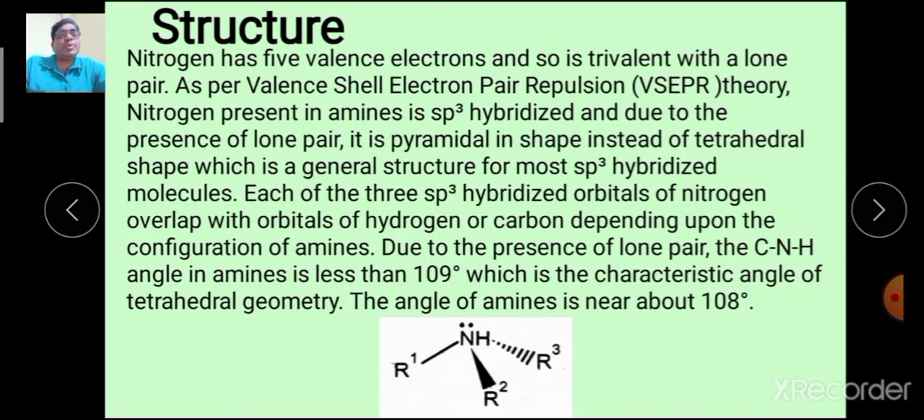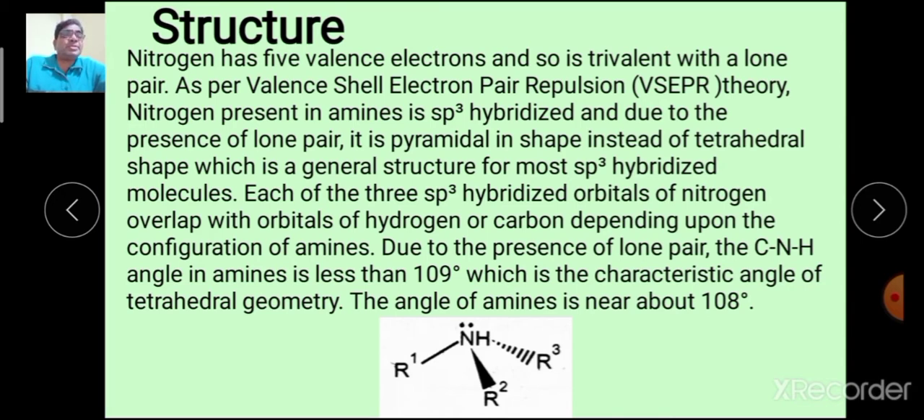Now the structure of amines, students. You know nitrogen has 5 valence electrons and so it is trivalent with a lone pair which is situated on the nitrogen atom. As per valence shell electron pair repulsion theory, nitrogen present in amine is sp3 hybridized and due to the presence of the lone pair, it is pyramidal in shape instead of tetrahedral, which is the general structure for most sp3 hybrid molecules. That is, tetrahedral is the general structure, but in amines it is pyramidal.